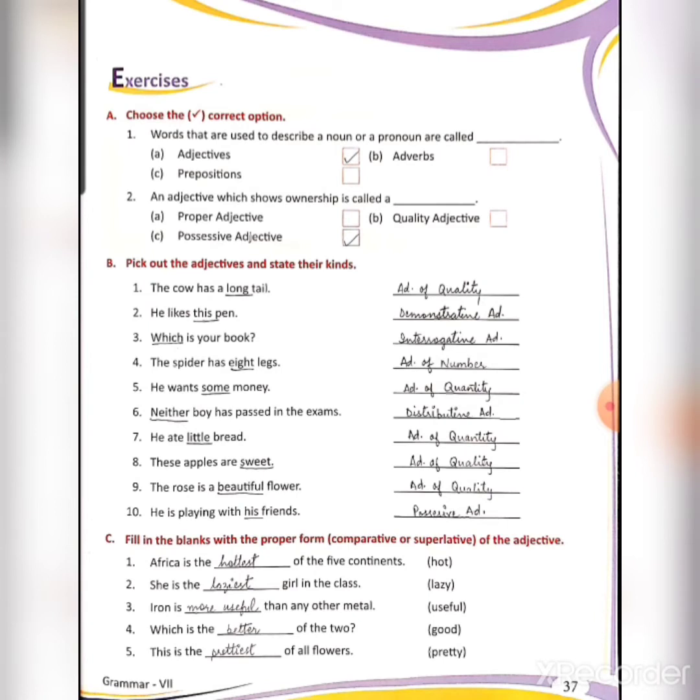Neither boy has passed in the exams. So neither and either, it is representing distributive adjective. He ate little bread. So little is representing adjective of quantity. These apples are sweet. So sweet is telling us the quality, so it will be adjective of quality. The rose is a beautiful flower. So beautiful is showing us how the flower is, so it is showing the adjective of quality. He is playing with his friends, so his is showing possessive adjective.